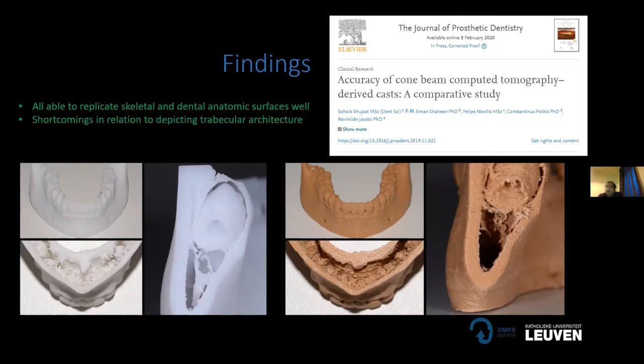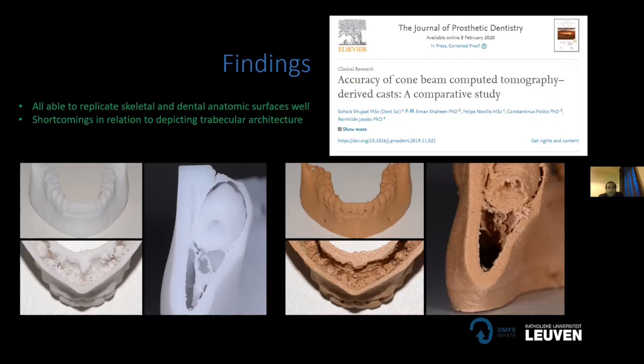And overall, none of the models was able to replicate the trabecular architecture very accurately. You can find the results of these in the study, which is published in the Prosthetic Journal, and the link is above. You can see it.